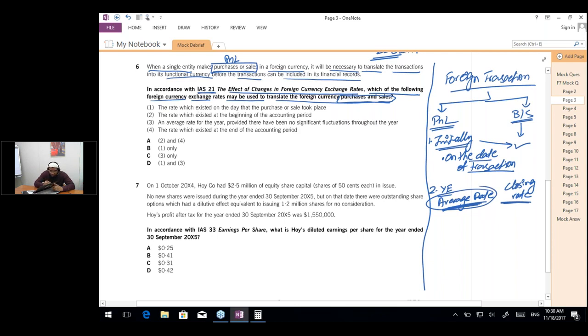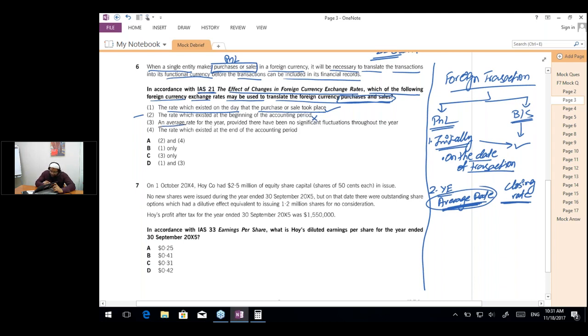Option 1 says the rate which existed on the day that the purchase and sales took place. So yes, this is a relevant rate. We are going to translate this. In point number 2, the question says the rate which existed at the beginning of the accounting period. No, this is not relevant.